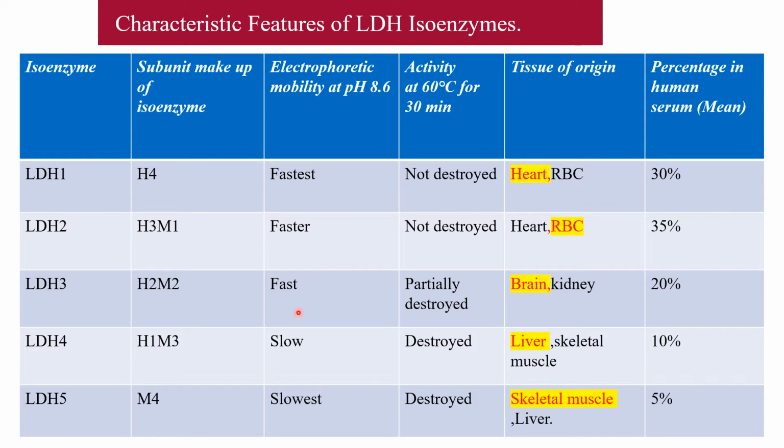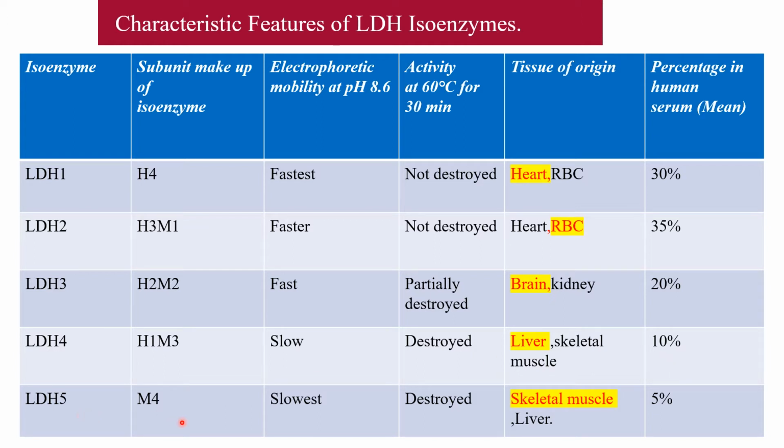Then LDH3: its electrophoretic mobility is medium fast. It is partially destroyed by heat and is mainly present in brain and also in kidney, and its percentage is 20%. LDH4, H1M3, has slow electrophoretic mobility. It is destroyed by heat at 60 degrees Celsius for 30 minutes. It is present mainly in liver and also in skeletal muscle. It is 10% of the total LDH.